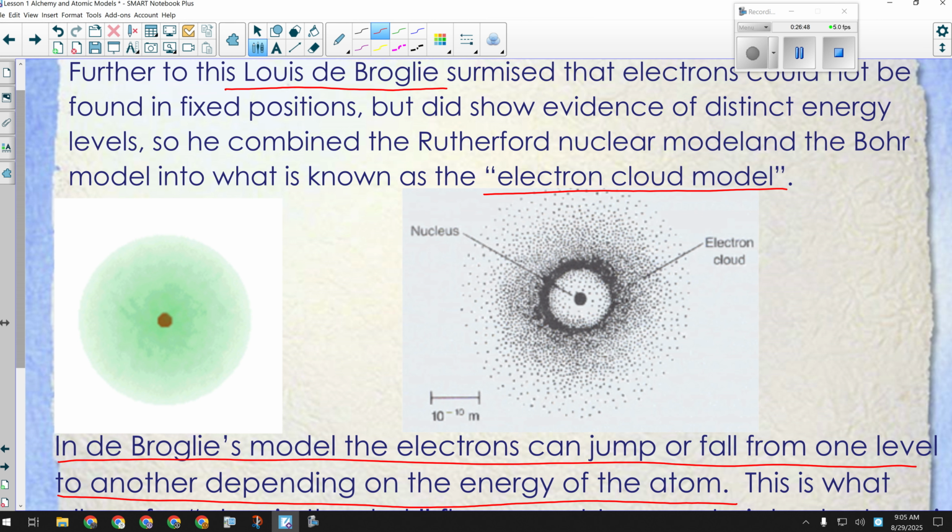The other thing you're going to need to be able to do is, on both a quiz and your unit exam, I will ask you to draw a picture of a specific element's atom. That means I would want to see the right number of protons, the right number of neutrons, the right number of electrons, and all of them in the right place in a picture of an electron cloud. So what's that going to look like? Let's say I ask you to draw a picture of a nitrogen atom.